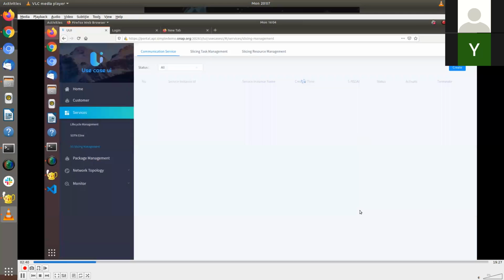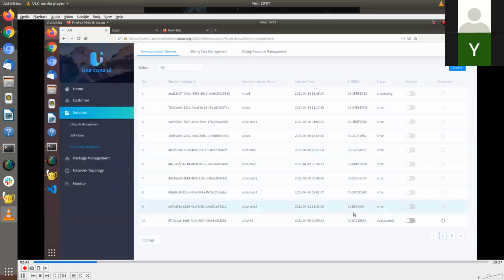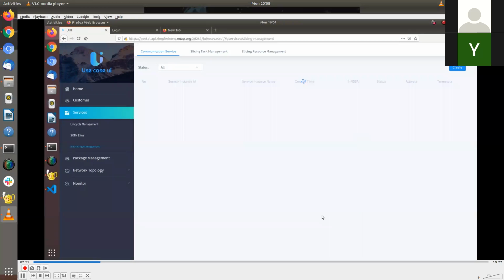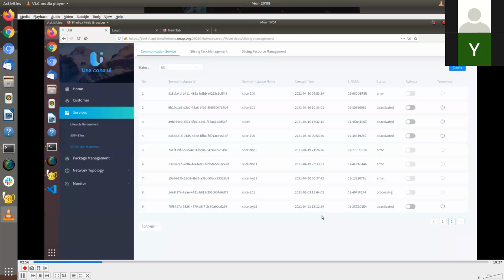So once you press OK, this will translate your CSMF activity, and CSMF will translate it into an NSMF action item. It will translate into an NSMF requirement. Now you can see here, a service instance has been created, which has the name slice 201, and the status is in processing.